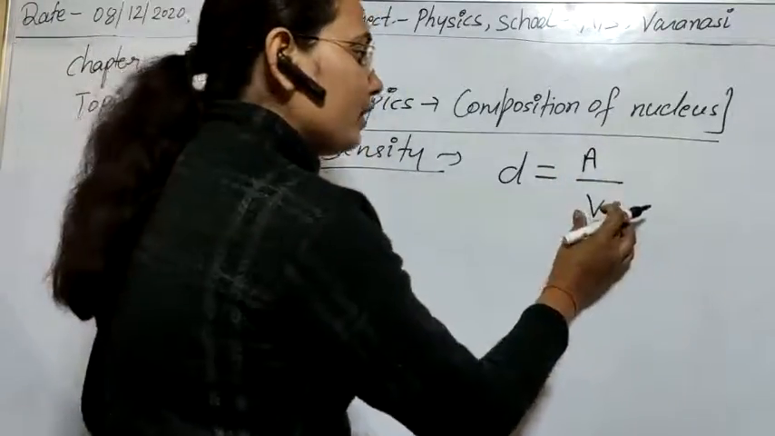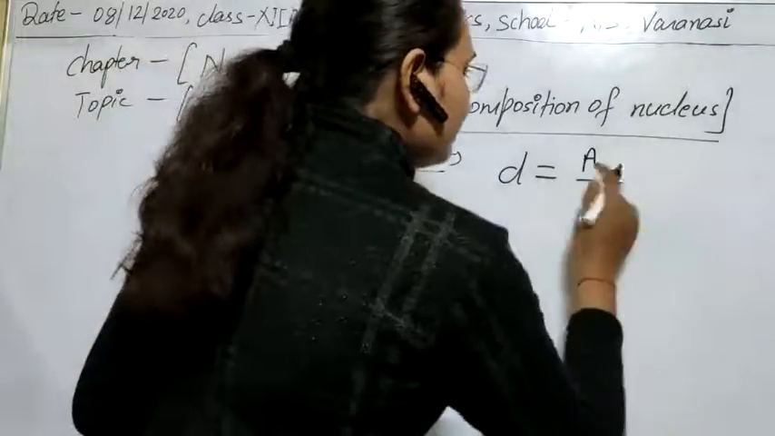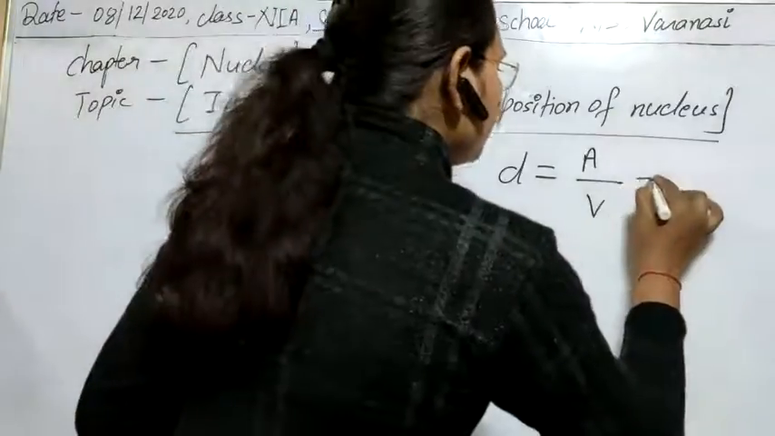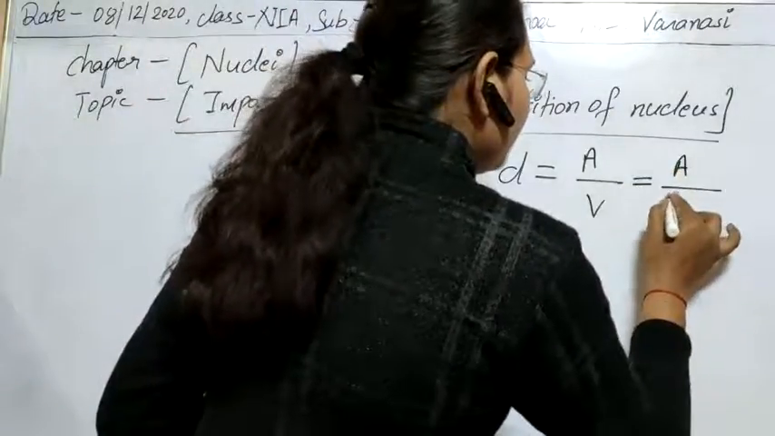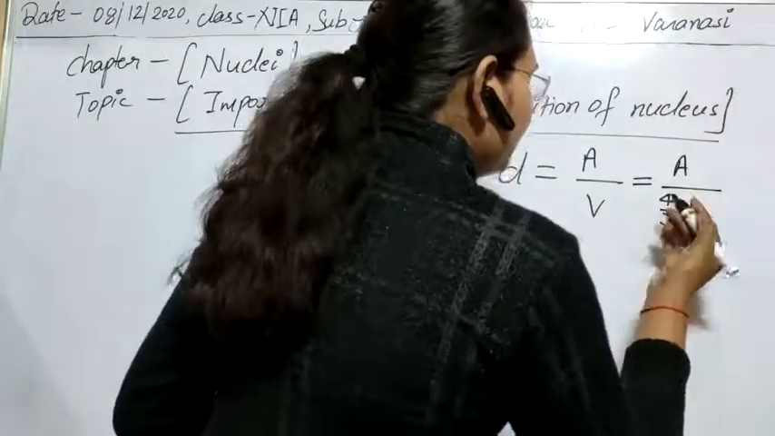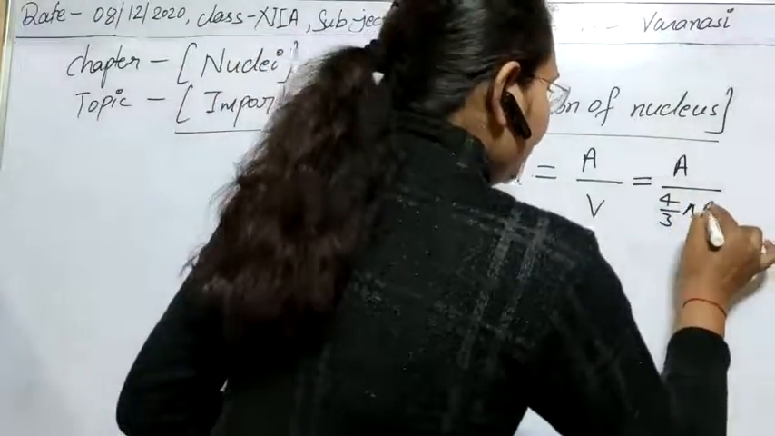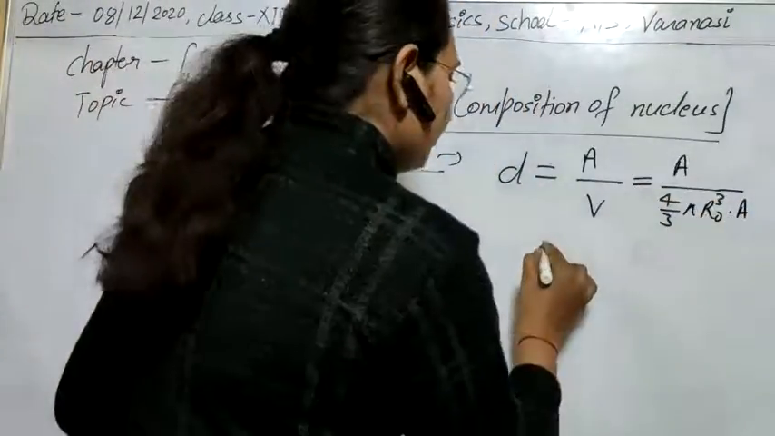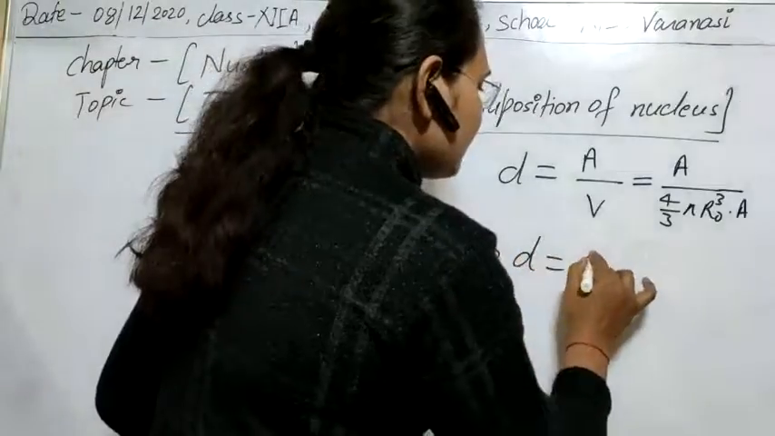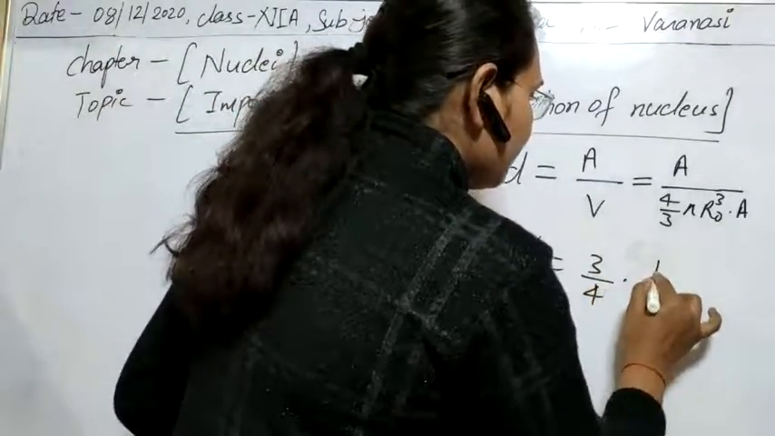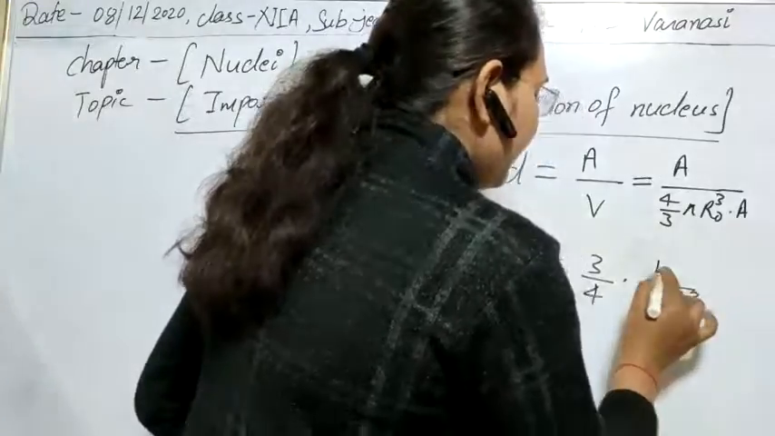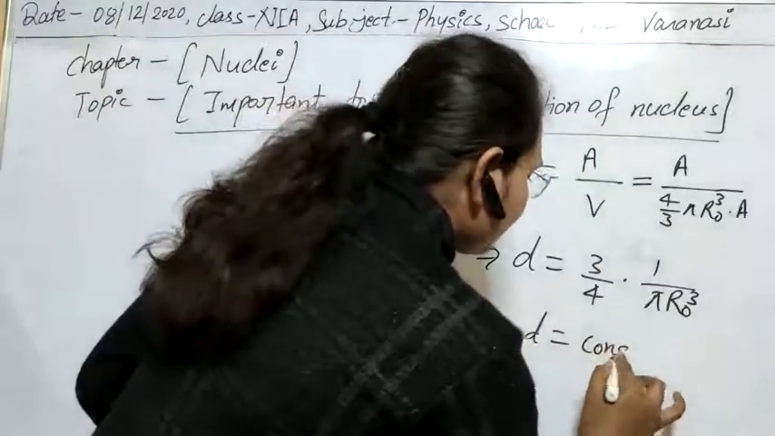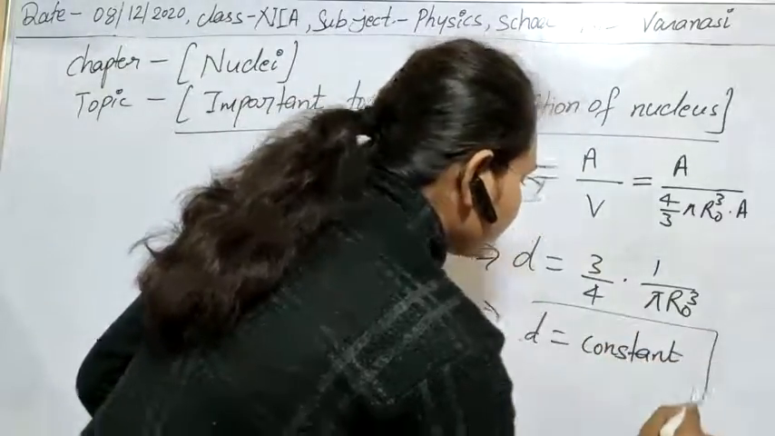And already we know a formula for this V, and you know that it is directly proportional to A. So if you solve it, you will obtain 4 by 3 pi r0 cube into A. Clear? And this will be down, and finally we will get the density equal to 3 by 4 into 1 upon pi r0 cube. And all these things are constant, so we can say that the density of the nuclei is constant.